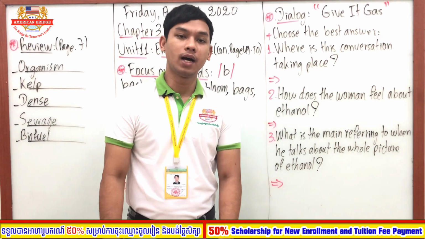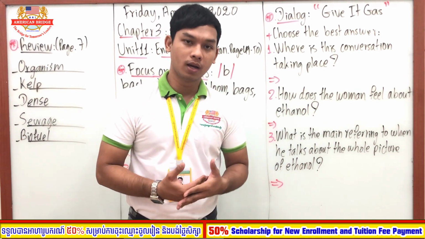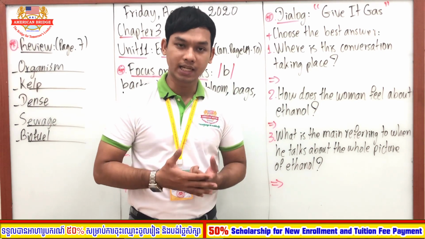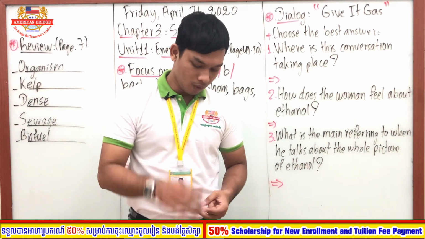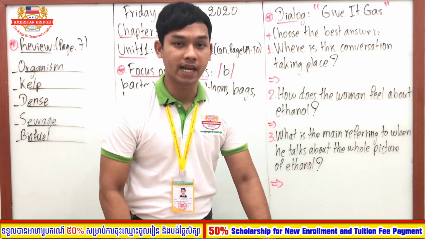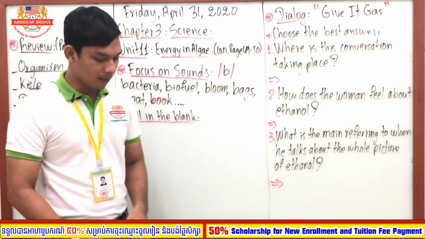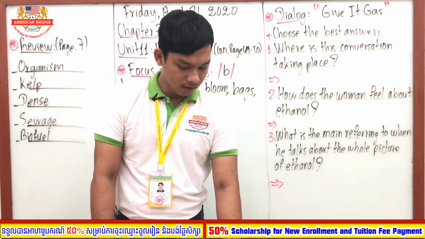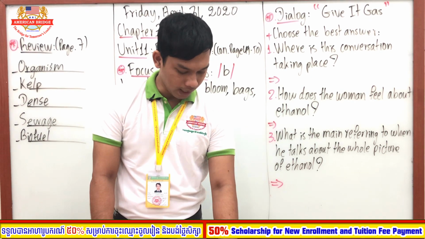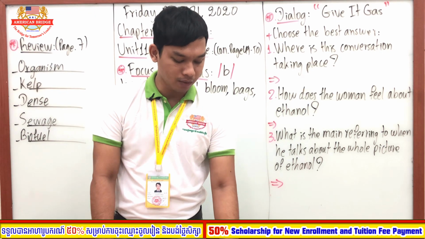Okay, so now I believe that you guys have done your listening and also completing the blanks already. So now everyone, let's go into checking the answers all together. All right, so number 1, we say what? This what? Make food from the sun like plants do.